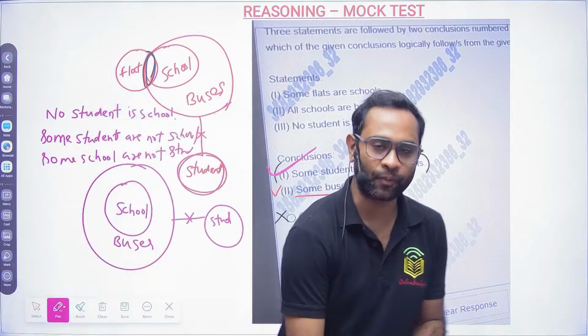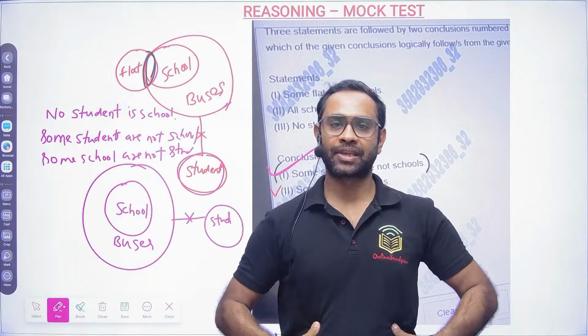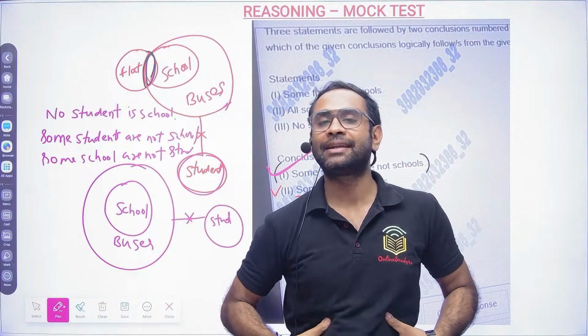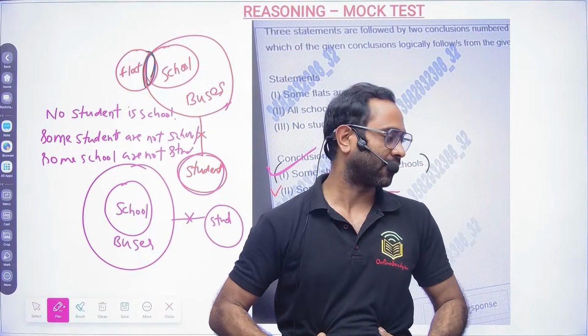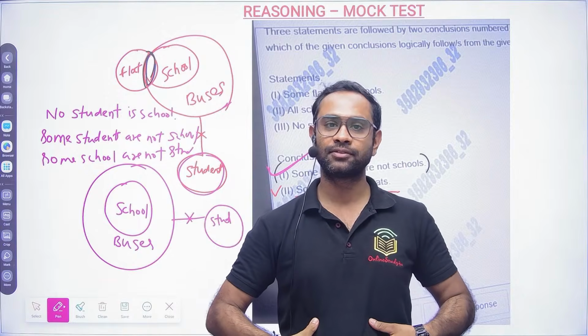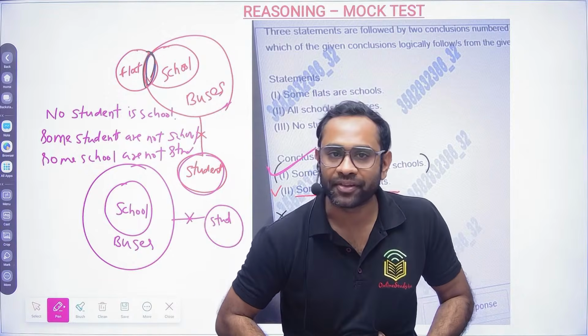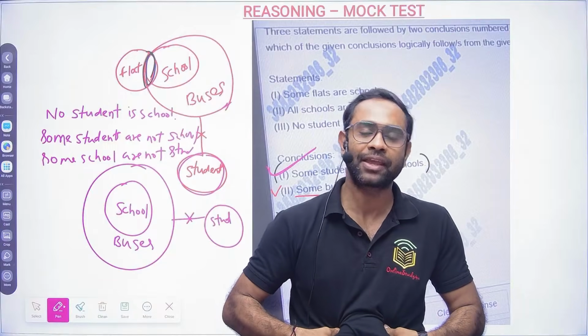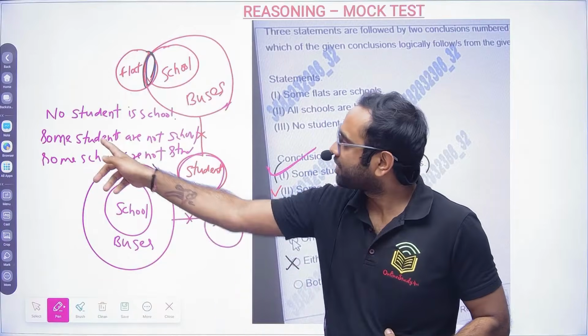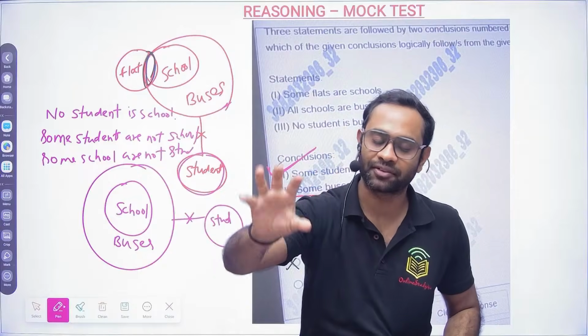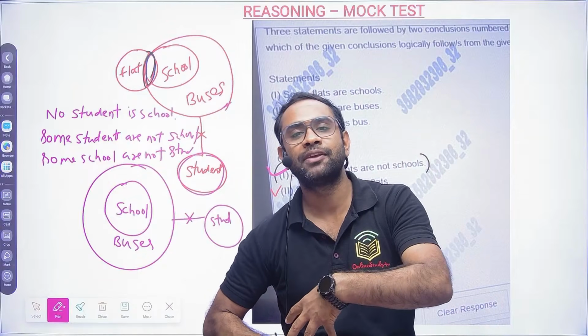Now please try to understand. If I say my complete liver is not damaged, then some part of my liver is also not damaged.